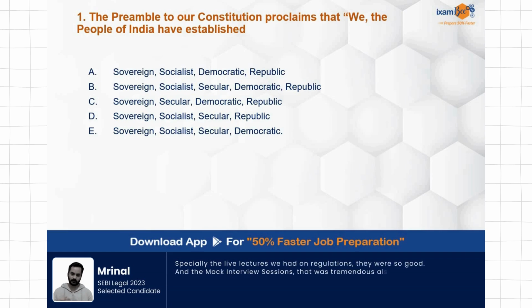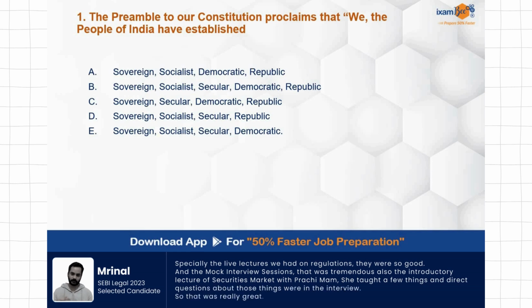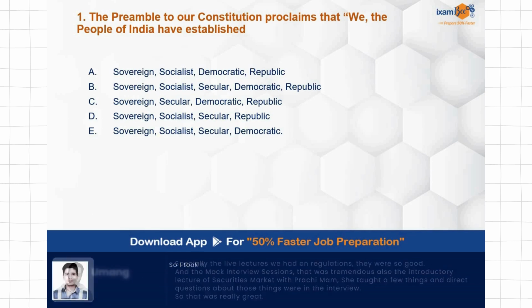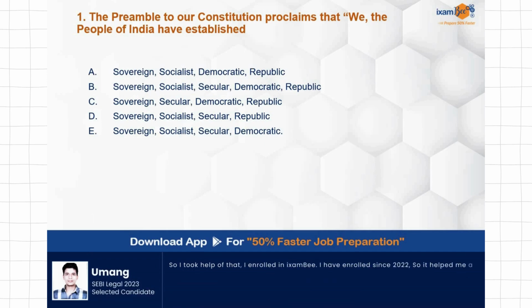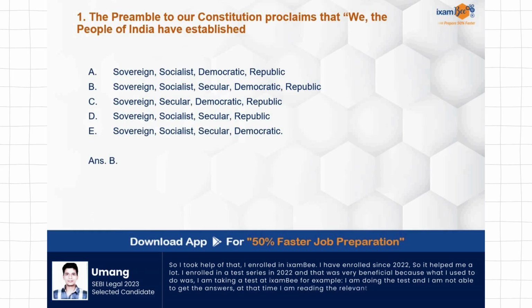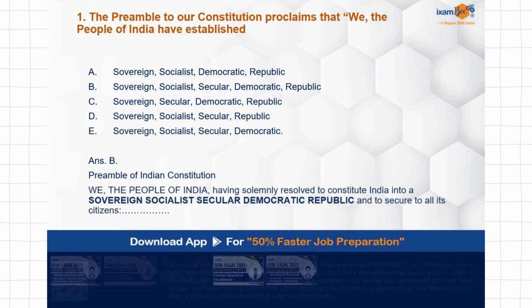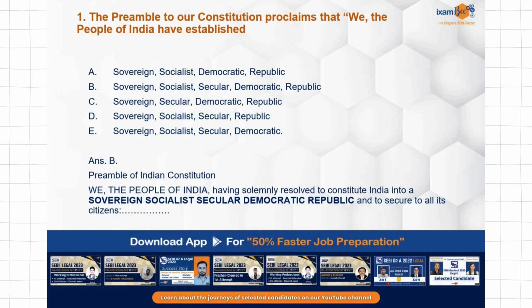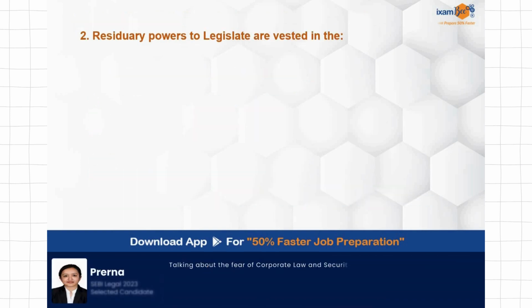This very basic and easy question has been asked, but don't forget that you will be able to understand important areas from these MCQs as well. Preamble is very important and इसमें related amendments ये सब आपको thoroughly पता होने जरूरी है from the topic of Constitution of India. Answer is B, of course, sovereign, socialist, secular, democratic republic. Preamble of the Indian Constitution has all these words. Two of them have been added later, but the original text had only three out of these.